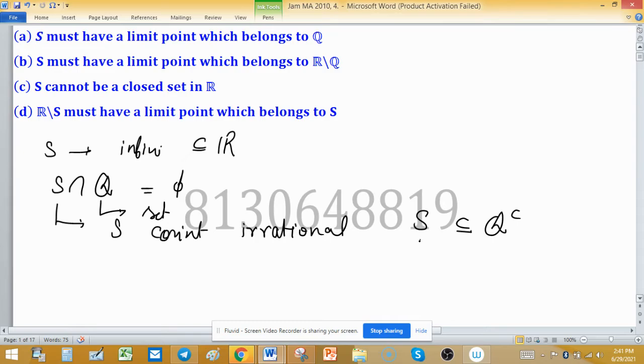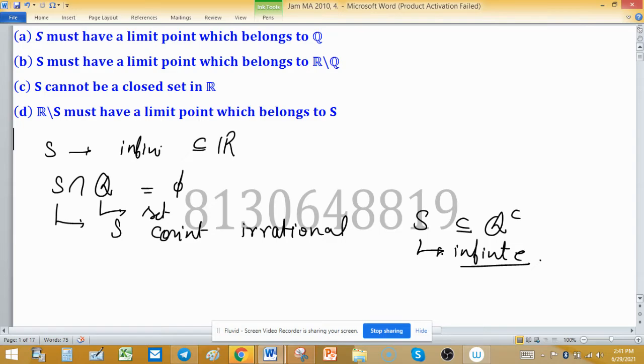But S is infinite. Otherwise, if S is finite, then no limit point will exist, and we can easily discard some options.